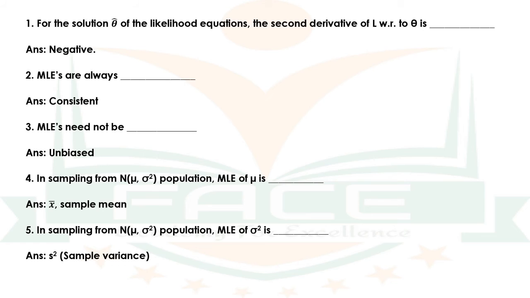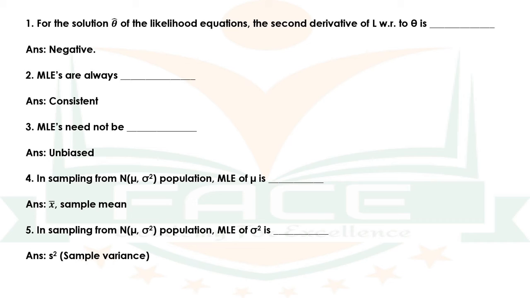Now let us discuss some model questions related to these topics. Question number 1. For the solution theta hat of the likelihood equations, the second derivative of L with respect to theta is dash. The answer is negative. Question number 2. MLEs are always dash. The answer is consistent. Question number 3. MLEs need not be dash. The answer is unbiased.